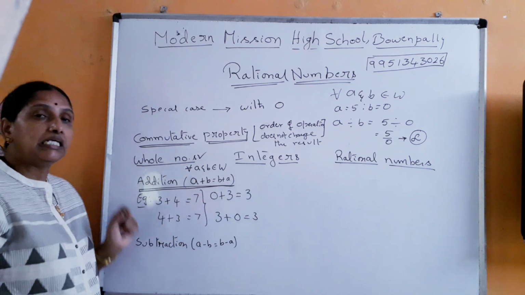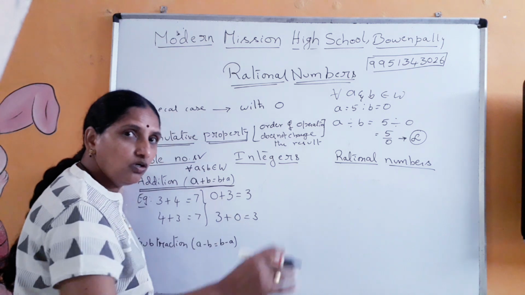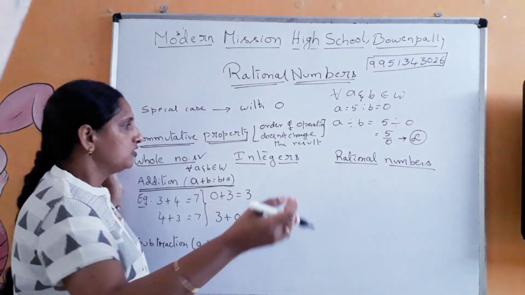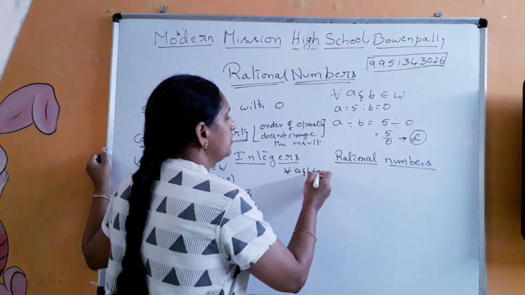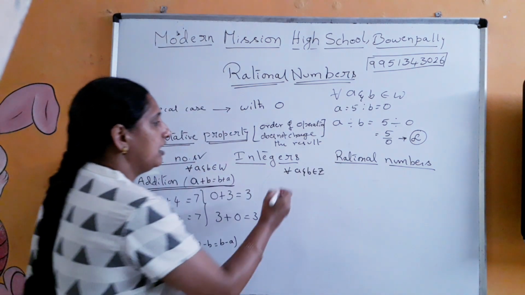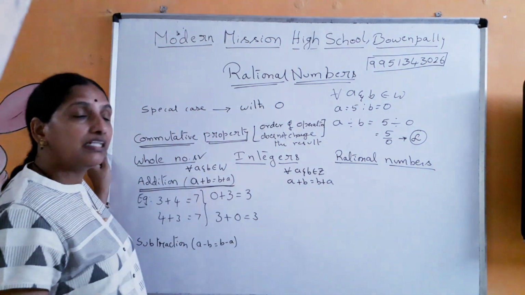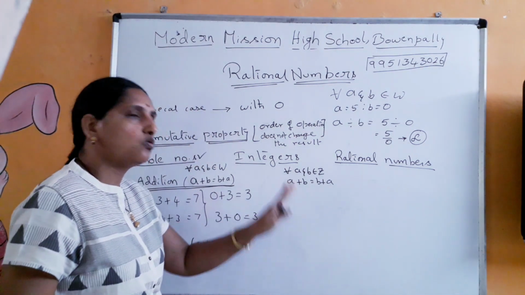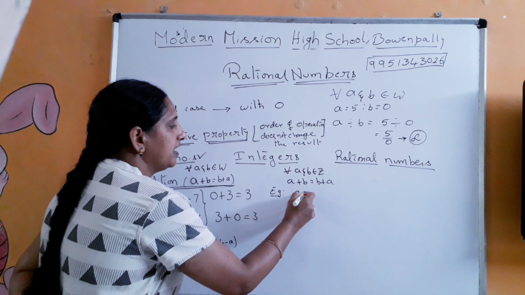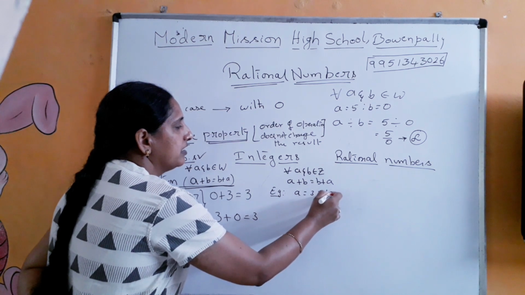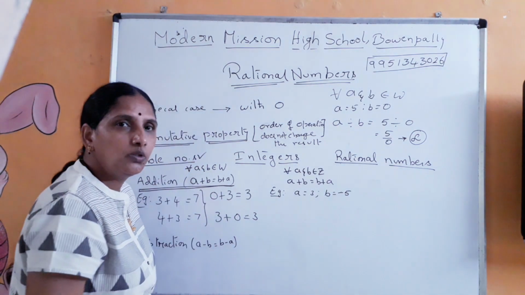Now let us continue with the integers. What are integers? You have negative numbers, 0 and positive numbers, right? So therefore now here also we say that for all values of A and B belonging to integers, integers are represented by Z, our proof should be something like A plus B is equal to B plus A. Whether this is verified or not, whether this is true or not, that we are going to see here. Now take the examples. Let me take A is equal to 3, B is equal to minus 5.